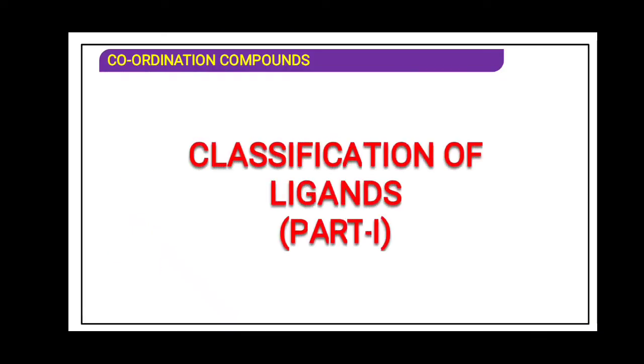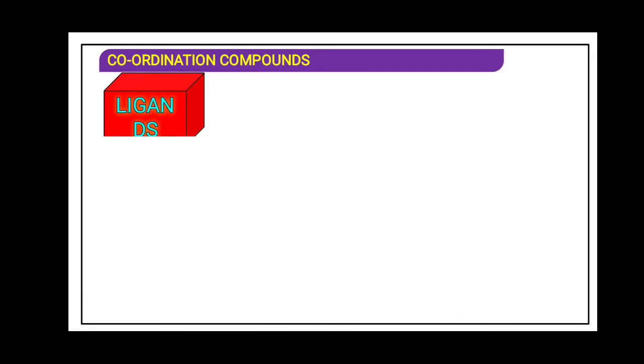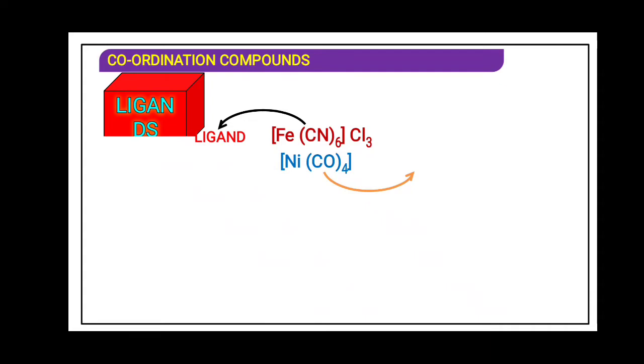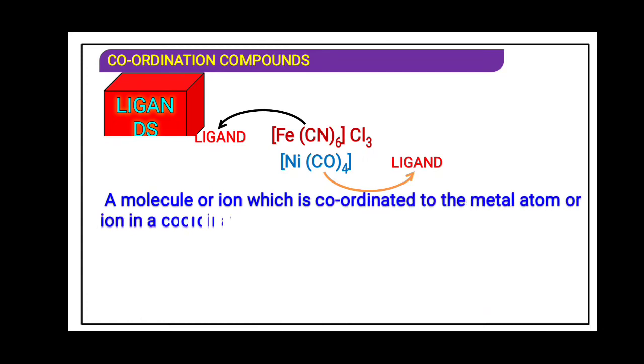Classification of ligands. Now we'll see the classification of ligands. Generally we have three types of ligands. The atom or group of atoms which is attached to the central metal atom is said to be a ligand. So cyanide is the example in the above case of a ligand. Water is another example of a ligand in the nickel complex.